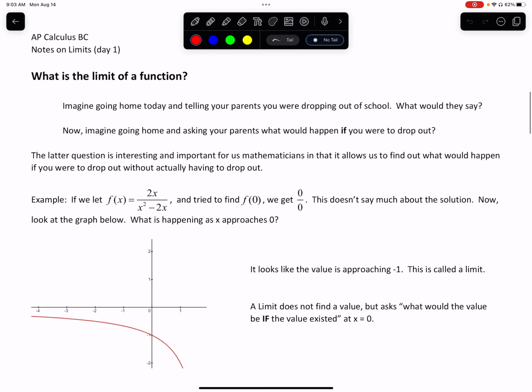Today we're going to take a look at limits. Now, I know most of you have talked about limits in your pre-calc class, so we won't take too much time on this one, but I just want to go over some ideas about what exactly we call the limit of a function.